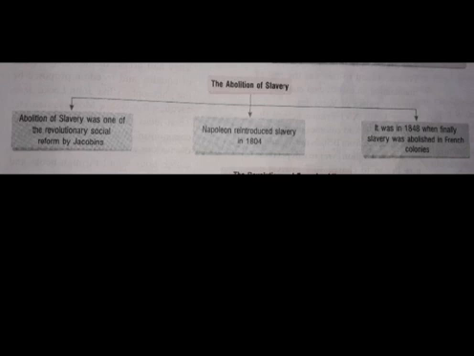Abolition of slavery was one of the revolutionary social reforms by the Jacobins, and Napoleon reintroduced slavery in 1804, and it was in 1848 when slavery was finally abolished in the French colonies.